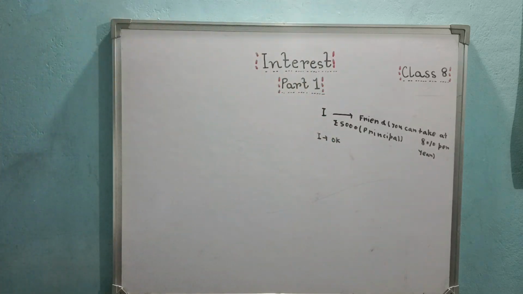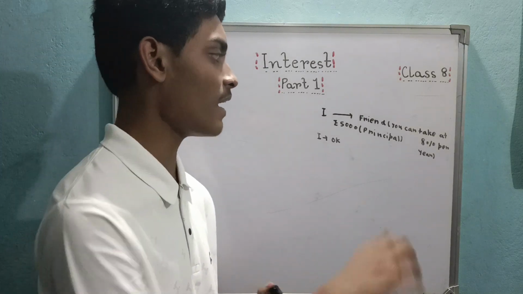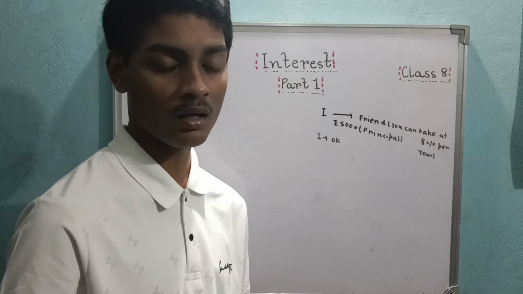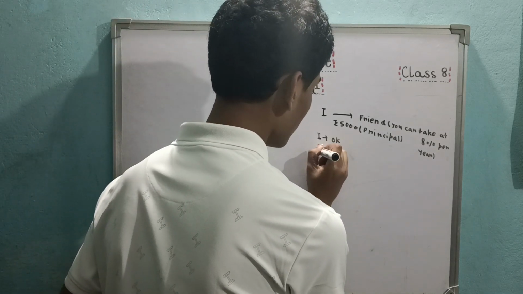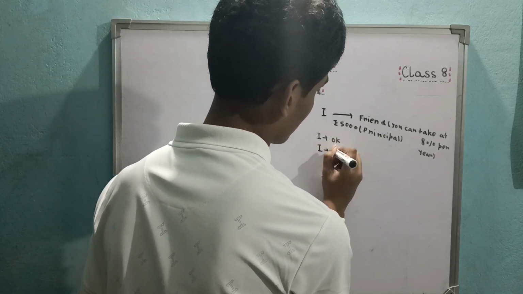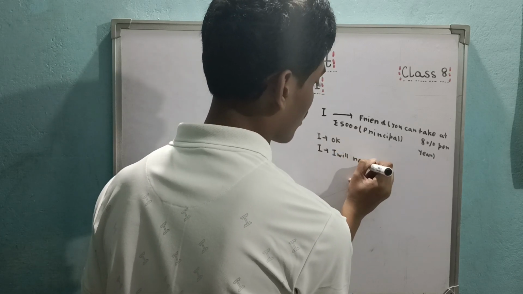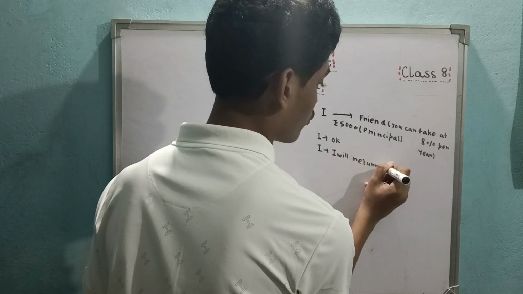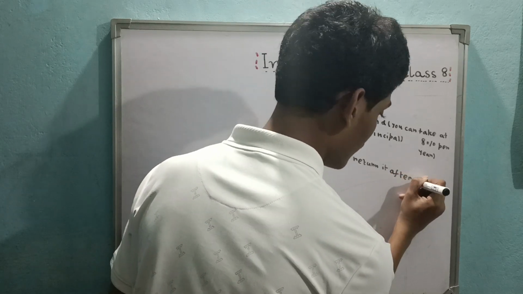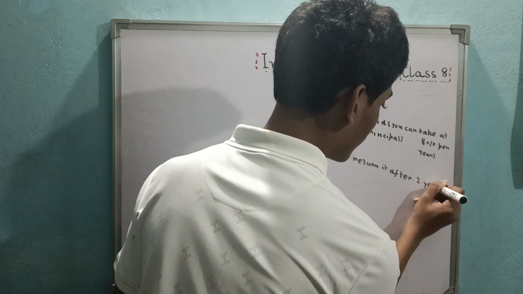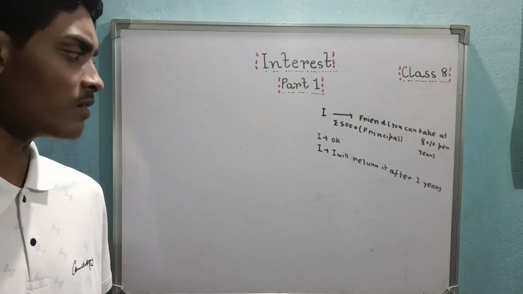So this is the first case where I am out of money. I borrow 5,000 from my friend who offers me this money at 8% per year. Another thing, again I am telling him, I will return it after 2 years, suppose. Whatever money he is giving to me, I am returning after 2 years. That is my time. It's quite obvious.